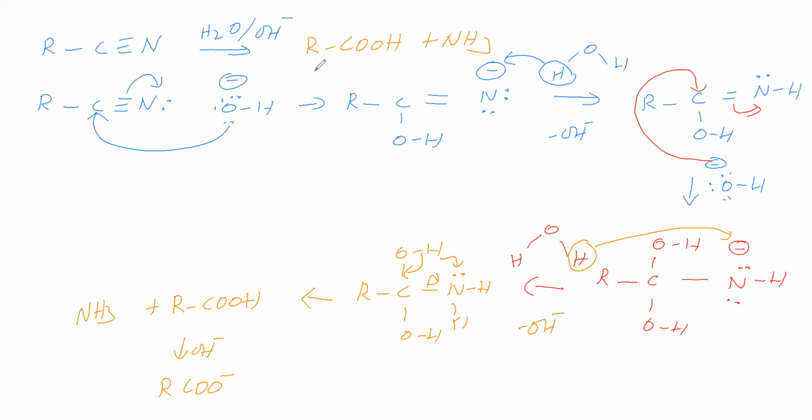Now, if hydrolysis takes place under mild condition, what will happen? That we'll see. So under mild condition, this bond will migrate, this hydrogen will migrate, then it will give RCONH2, an amide. So hydrolysis under mild condition gives amide.